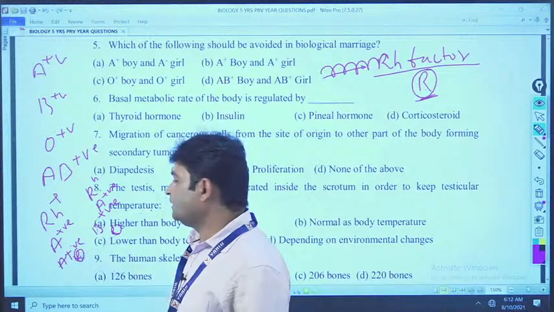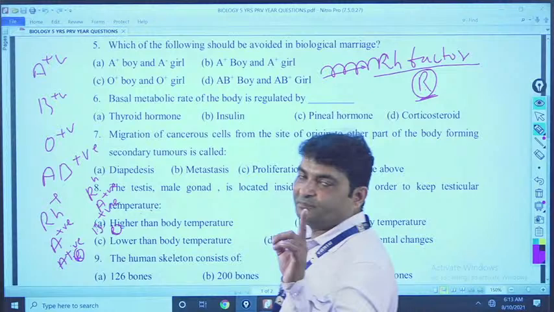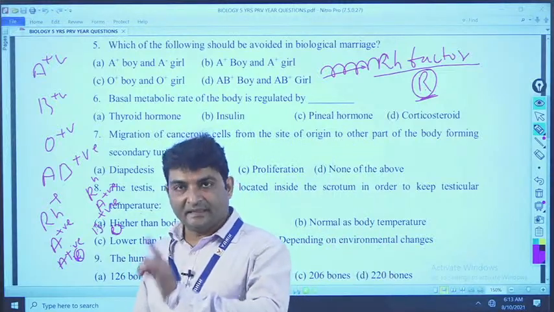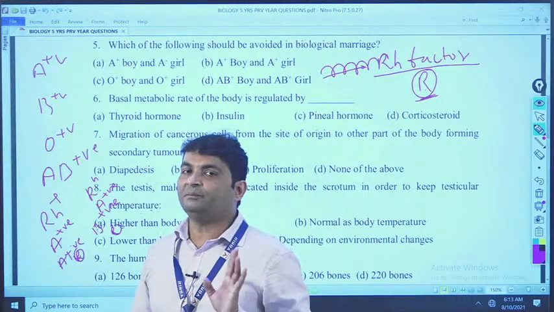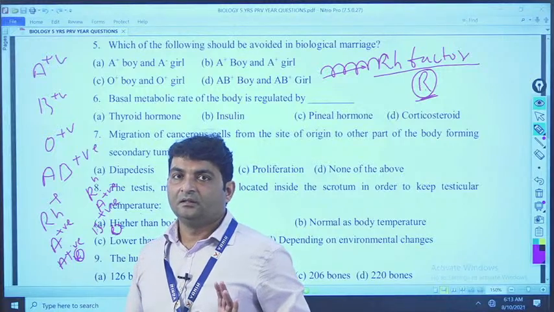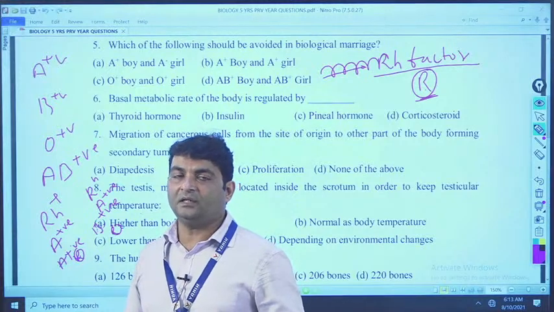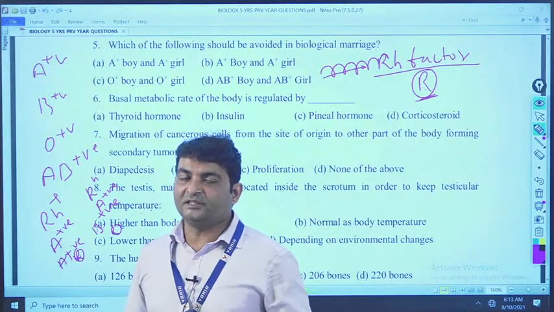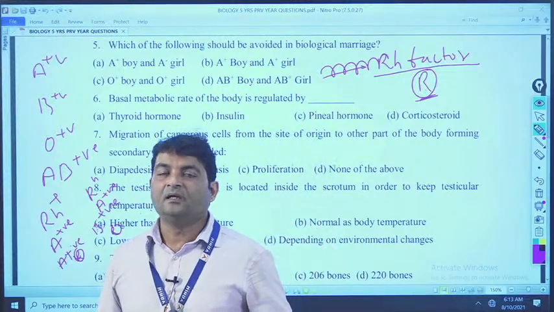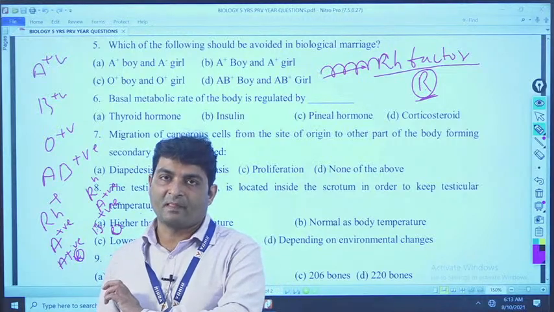also contains R gene. But in case of an Rh negative person, means a male marries an Rh negative female, what will happen? The R gene from the male enters into the female body, so that agglutination or clumping can occur in the female body. So, it is prohibited, that means we cannot marry an Rh positive male with an Rh negative female.